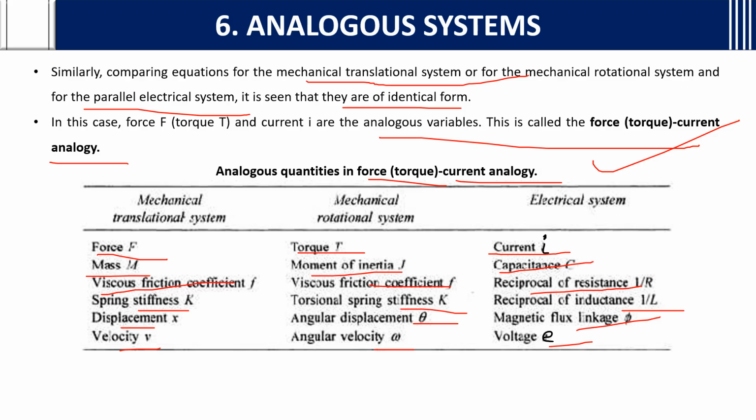So we need to know the representations to convert from translational to electrical or rotational to electrical system, and in the same way how to represent things in the respective systems. Either from mechanical to electrical system, we need to know these tables. These two tables are very important.